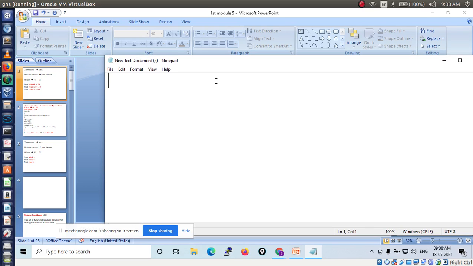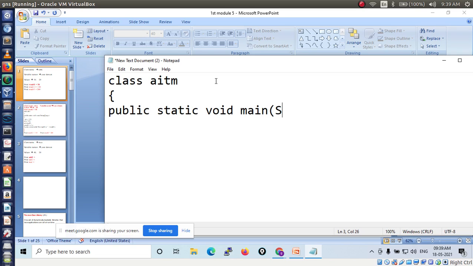So first what I told, class name AITM, then followed by open bracket. Next we have to write which line, Snehal? While writing a program, which line should I write after the class? Tell me fast. Only static, or do we have to write public static like that? Public static void main, then here we have to write String array, then followed by args, then open flower bracket.